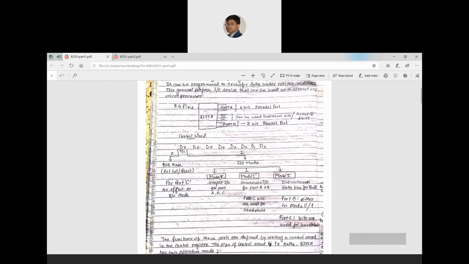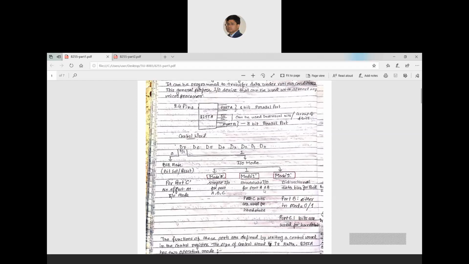So right now I am a microprocessor and I can see that there is an 8255 and an external device. I have to communicate with the external device through 8255 and I am working in mode 0. That means I can use the three ports of 8255 as input or output ports. Now, if I move to the next mode, mode 1, that mode is handshake input output for port A and port B.